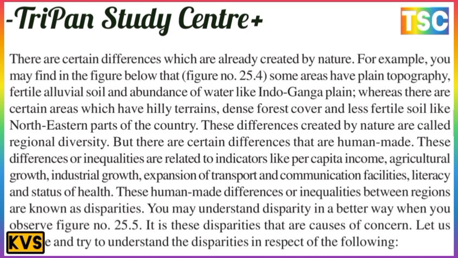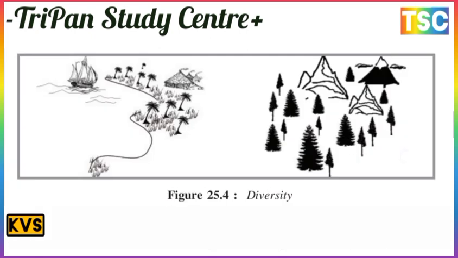You may understand disparities in a better way when you observe the figure. These are disparities that are causing concern. Let us analyze and try to understand the disparities in respect of the following. First of all, there is a picture here showing diversity, our surrounding natural resources.